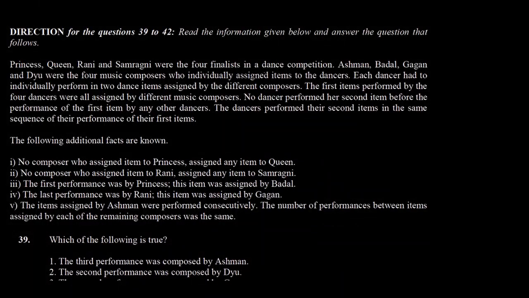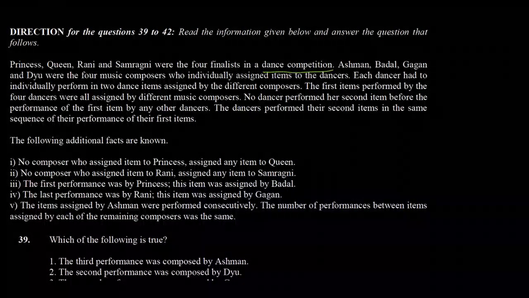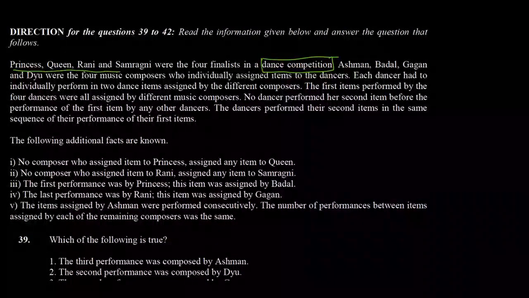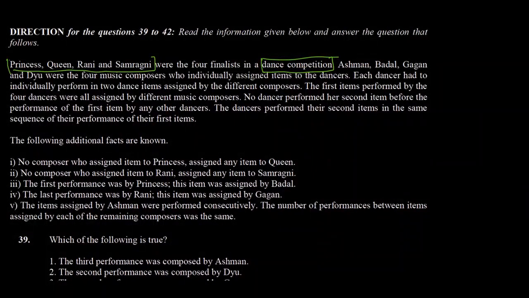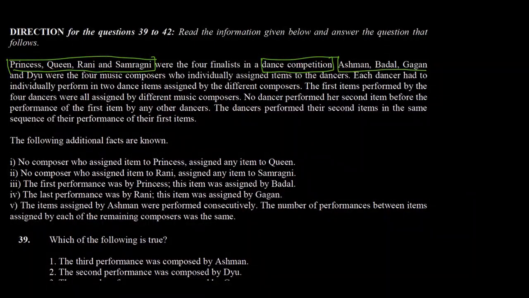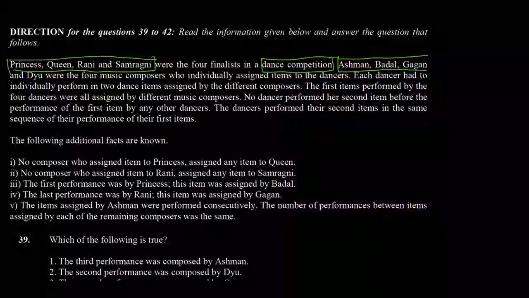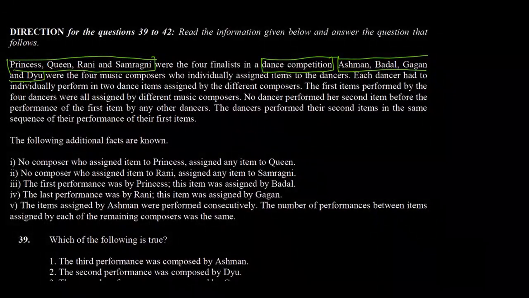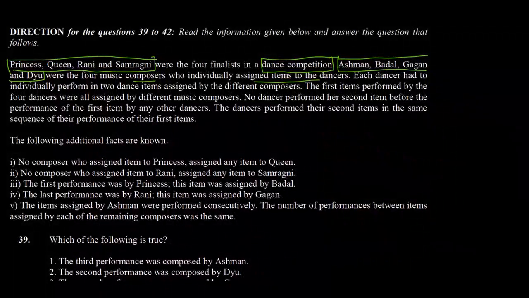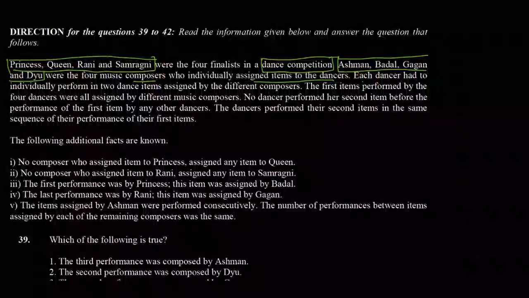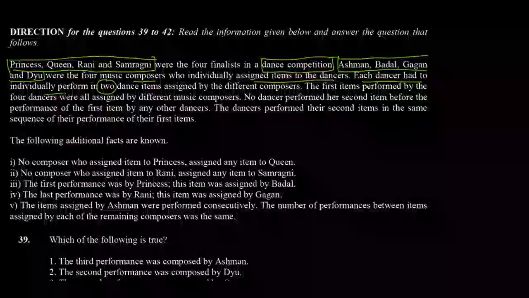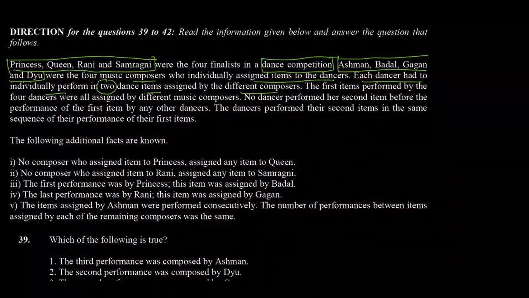The question talks about a dance competition where we have four dancers, Princess, Queen, Rani and Samragni. And we have four composers, Asman, Badal, Gagan and Dew. And we are told that the composers assigned items to the dancers, and each dancer had to individually perform in two dance items assigned by the different composers.